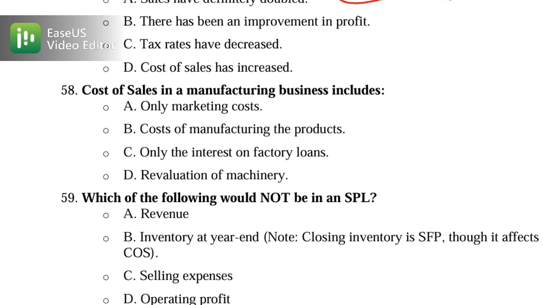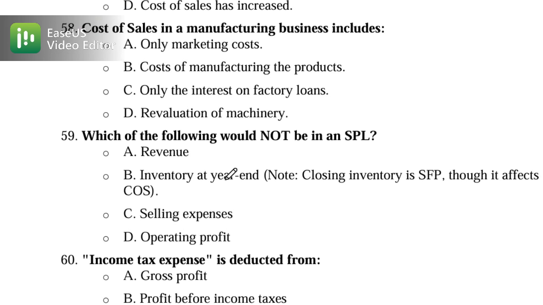So it means that profit increased from 4350 to 4800, showing improvement. So the option, there has been improvement in profit, is the correct option. Okay. Now let's move on to the 58.